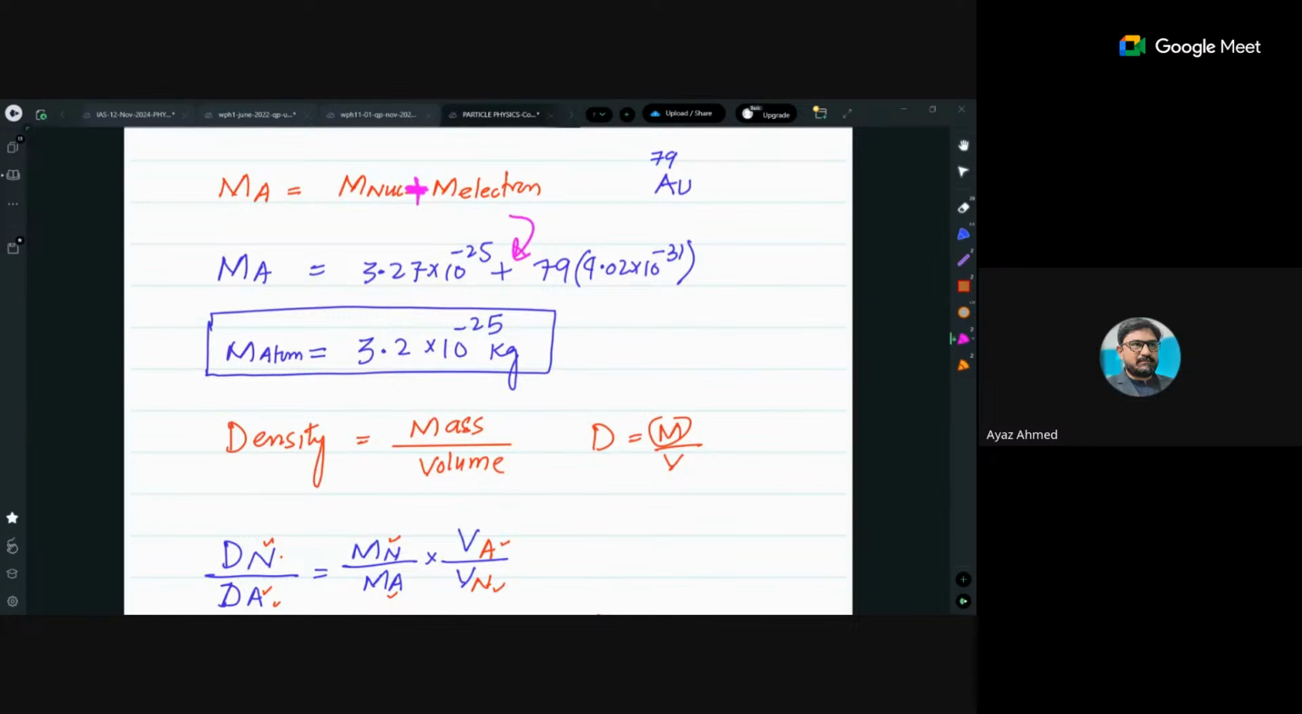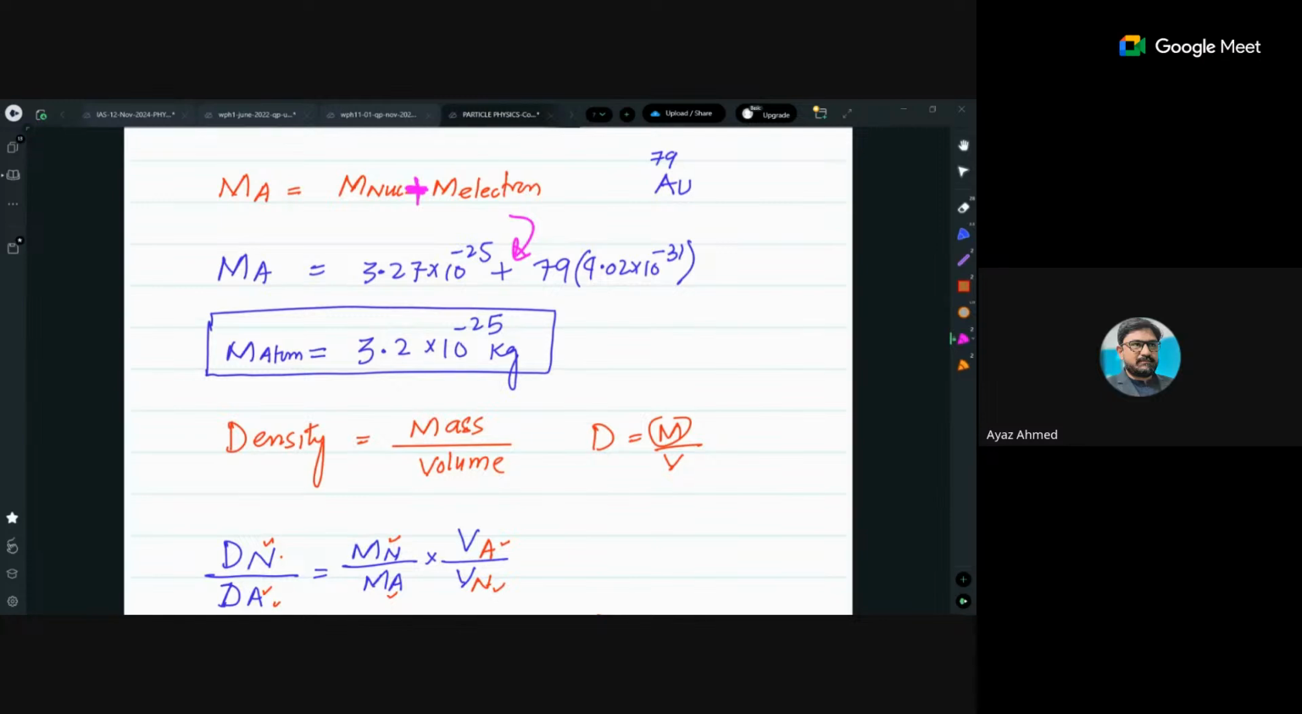I have calculated that. After all these calculations, you came to know that the mass of the atom is actually equal to how much? That is the sum of these two numbers. So when we add these two numbers, we get 3.2 into 10 raised to the power 27.